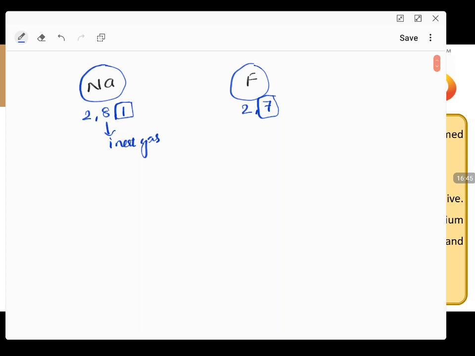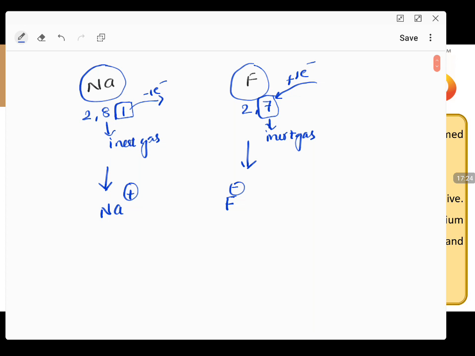So to get the inert gas configuration of 8 electrons, sodium has to give away, that is lose, 1 electron. Whereas to get 8 electrons in the inert gas configuration, fluorine has to take 1 electron. So now sodium is ready to lose 1 electron and fluorine is ready to take 1 electron. This results in the formation of Na plus, a positive ion, and fluorine minus, a negative ion.